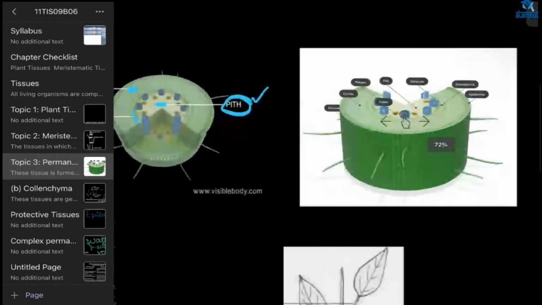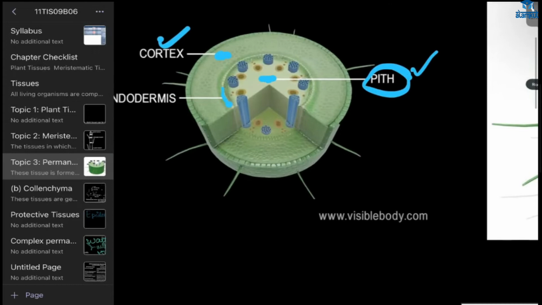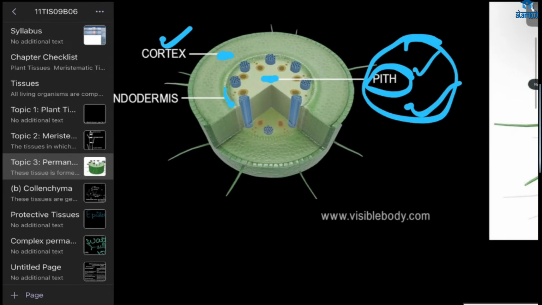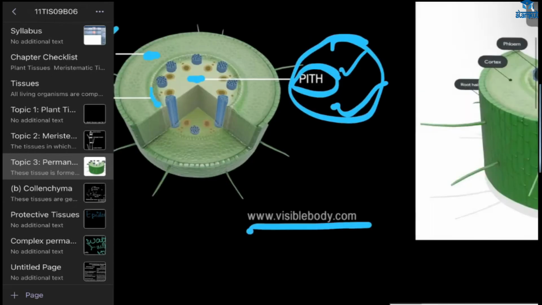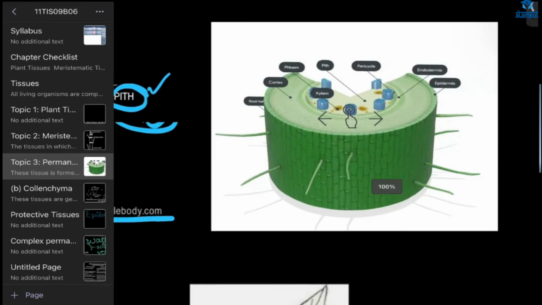Ma'am, when I was studying, I saw that parenchyma tissues are only present in the soft parts of the plant, but root was not a soft part, and I was confused. So this is the stem part. When you cut it, you will see all these things, and you can go to the website visiblebody.com, where you will find the 3D structure and can look at it.